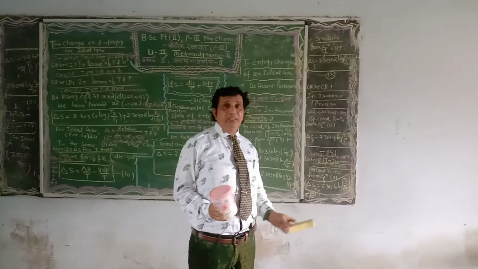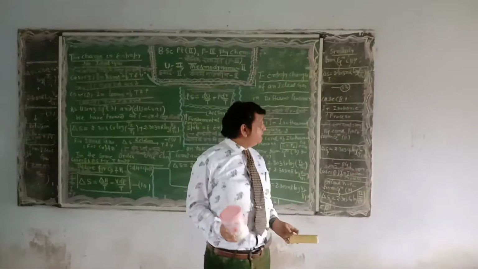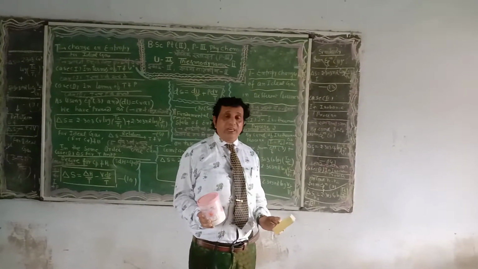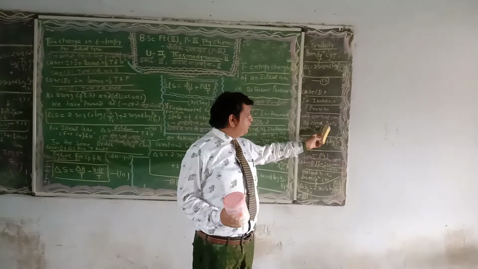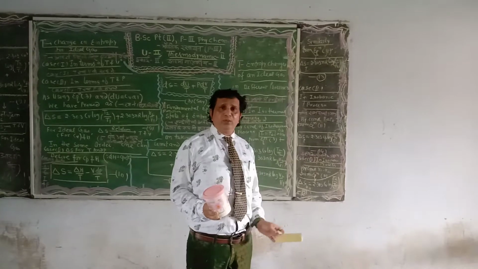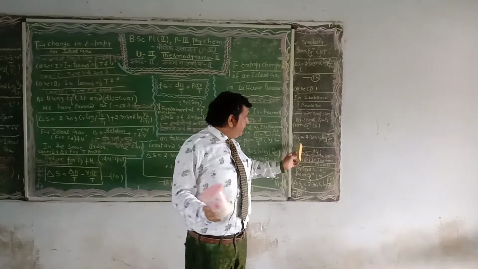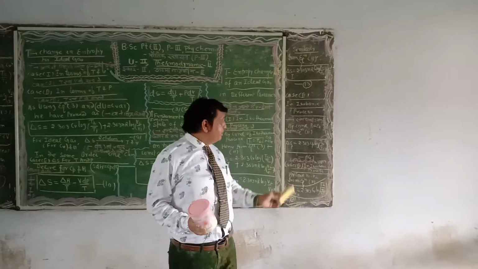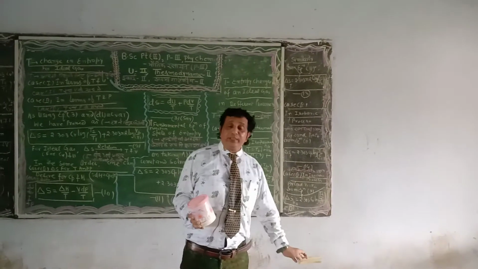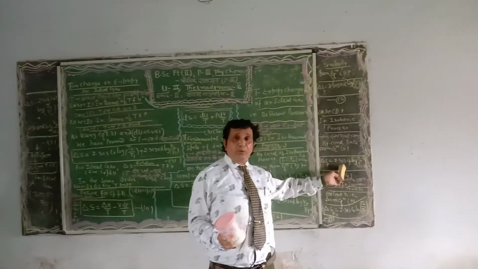Next, we proceed in this unit to the change in entropy in various processes. In an isobaric process, we define it as a process which occurs at constant pressure. In this case, we put P1 equal to P2. From equation number 11, del S is converted into del S_P is 2.303 Cp log T2 upon T1. Equation number 14 shows the relation for change in entropy in an isobaric process.